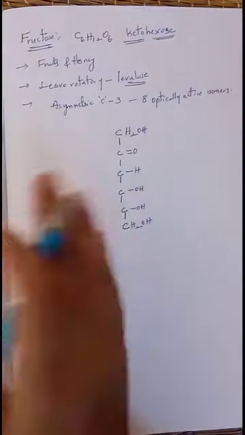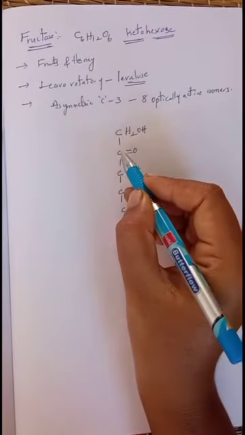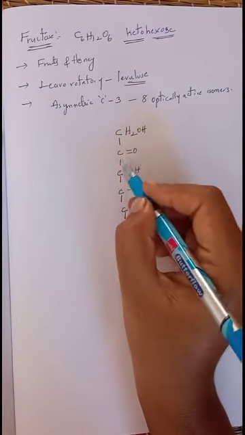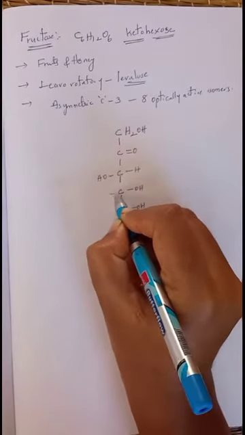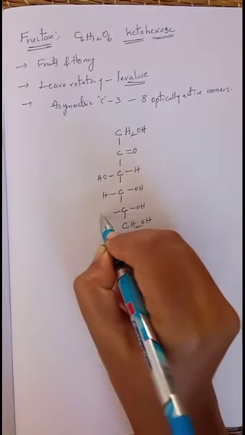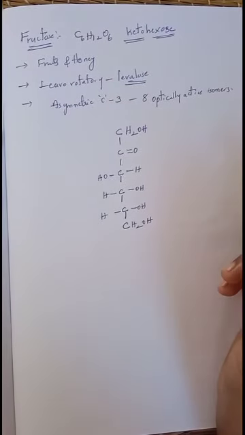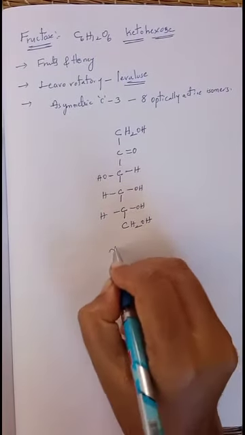Based on these groups, on the left side you can also write them. On this carbon its valency is balanced, and on this carbon one more bond is present on the left side, OH, and here H, here H. So that is the open chain structure of fructose.